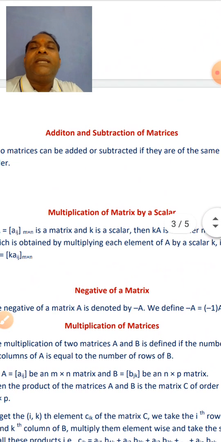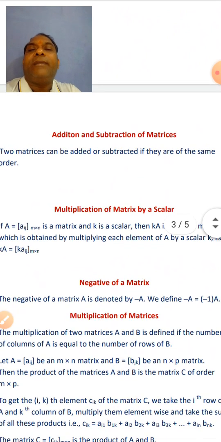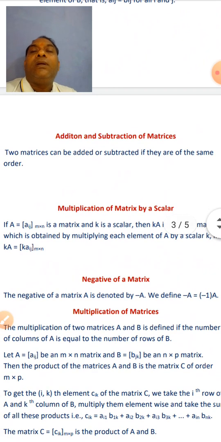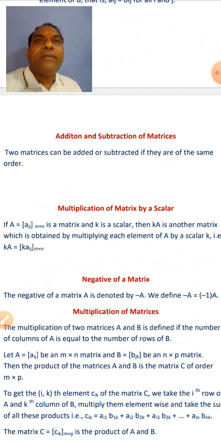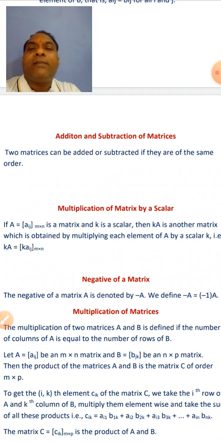Next topic is addition and subtraction of a matrix. Two matrices can be added or subtracted if they are of the same order, and in case of addition you have to add corresponding elements of first matrix to the corresponding elements of second matrix. Similarly, in case of subtraction you have to subtract corresponding elements of second from the corresponding elements of first matrix. Clear?